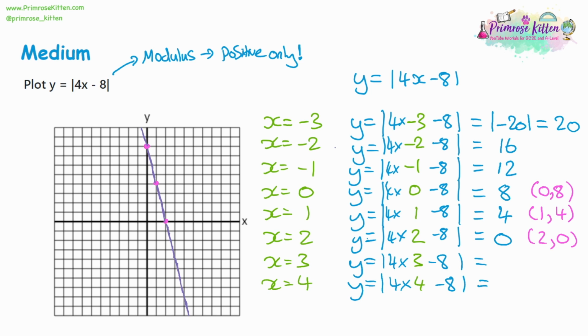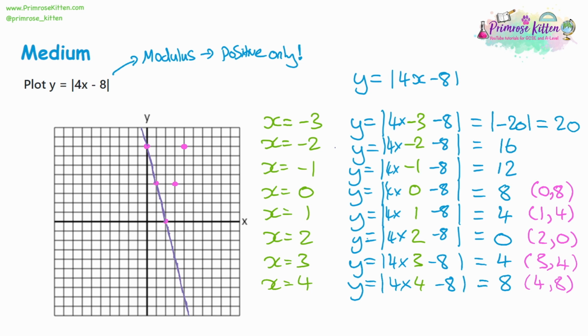So 4 times 3 is 12, and 12 take away 8 is a positive 4. Well, we didn't even need to make anything negative there. And then the second one, 4 times 4 is 16, and take away 8 is 8. Seems easy enough, and we've got our coordinates. X is 3, and y is 4, and x is 4, and y is 8. Let's plot them and see what happens. So I want 3 across 4 up, and 4 across 8 up.